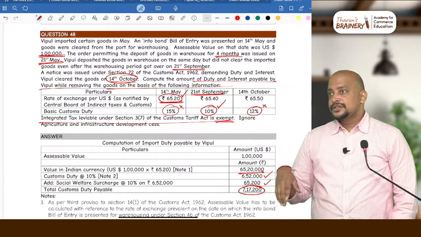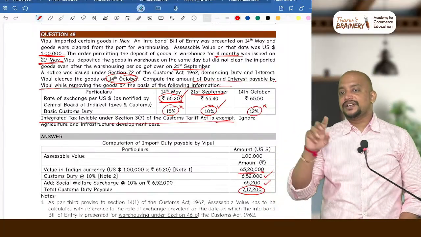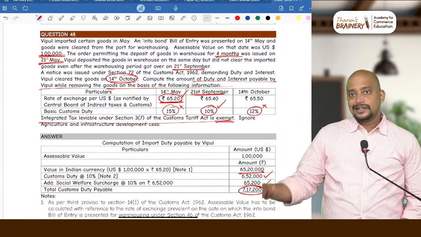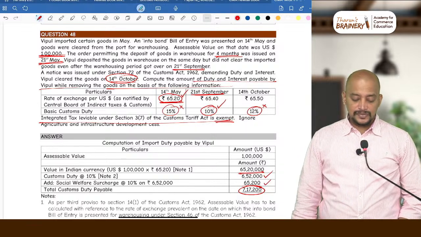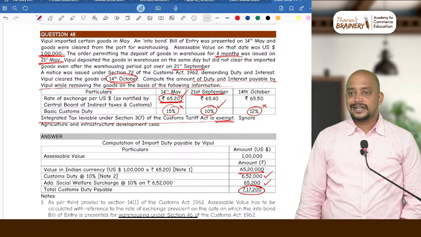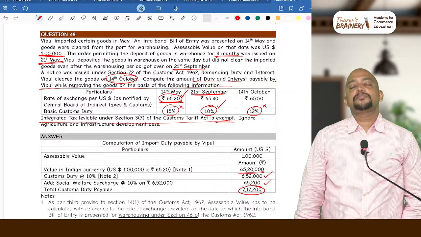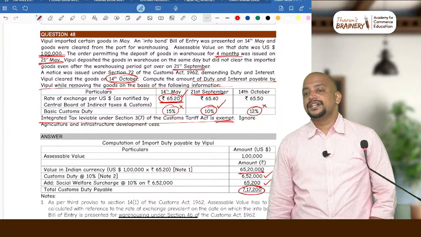In May, so 31 minus 21, 10 days in May. And June 10 days, July 31 days, okay. So May 10 days here, June 30 days, July 31 days, August 31 days, September 30 days, October 14 days. Total how many days?